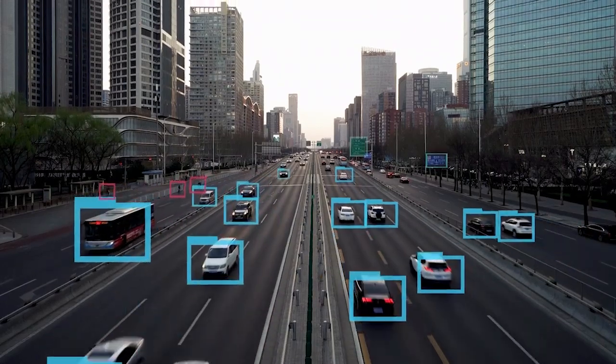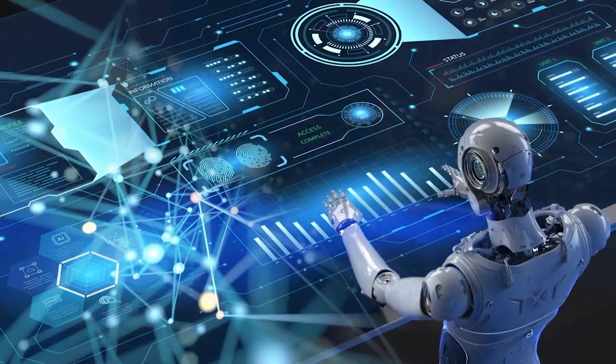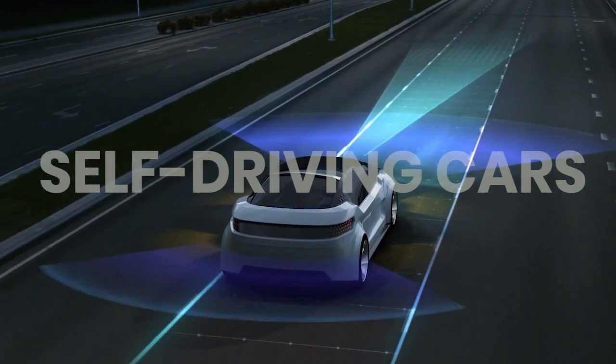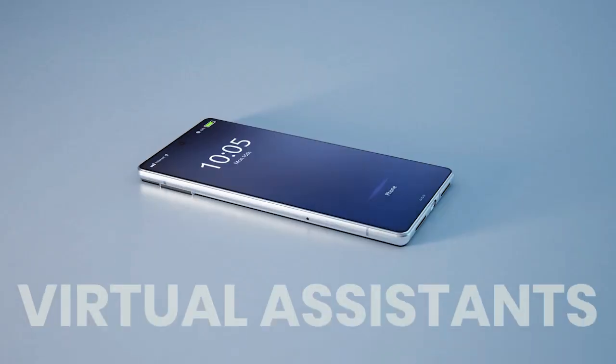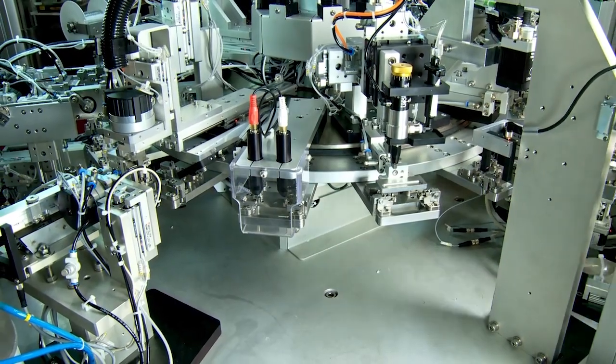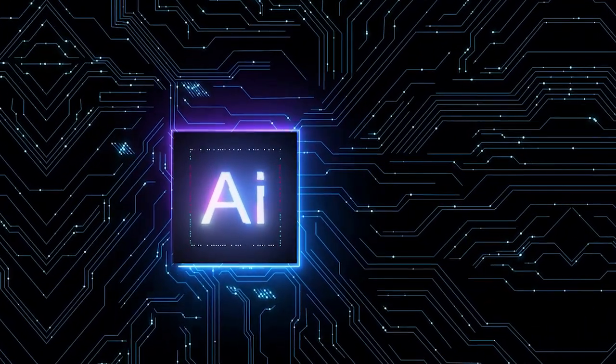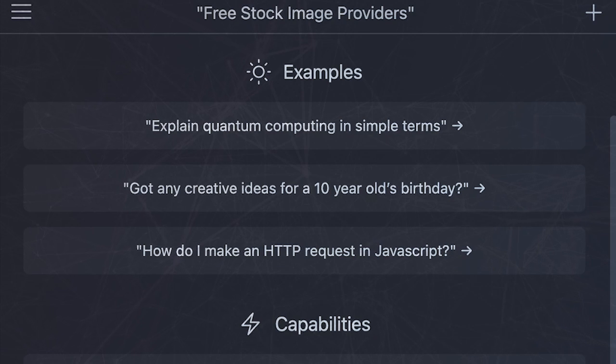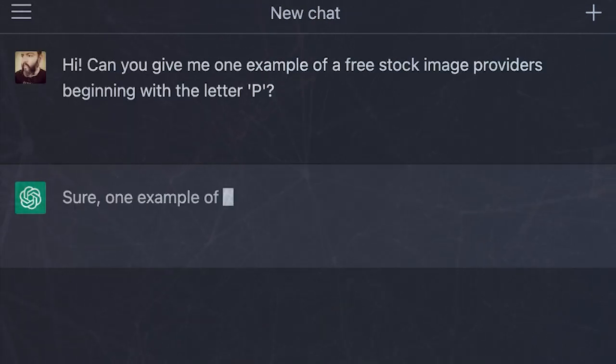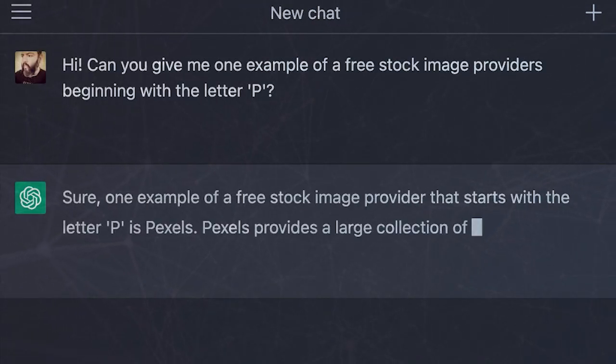The world of artificial intelligence is rapidly evolving. Today we have self-driving cars, advanced robots, and personalized virtual assistants. But amongst all these technological advancements, there's a particular one that's revolutionizing the way we generate and understand human language: the ChatGPT model by OpenAI. This advanced language model has the ability to understand, generate, and even improvise human-like text.